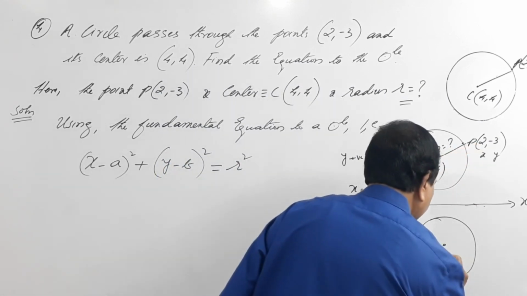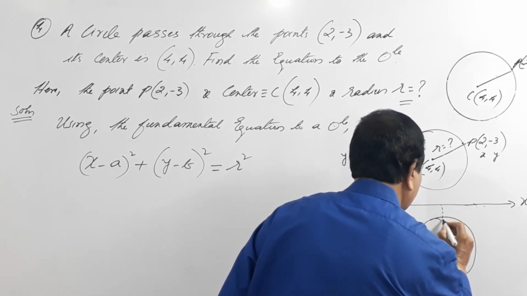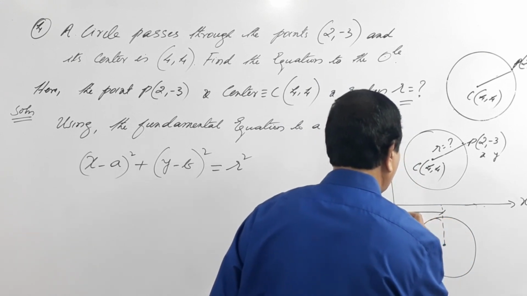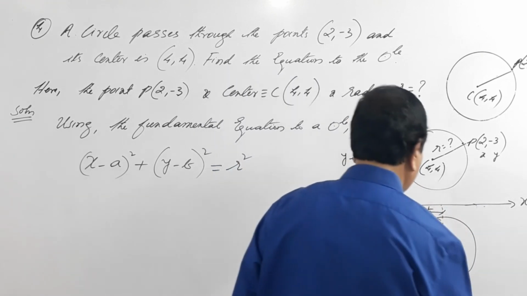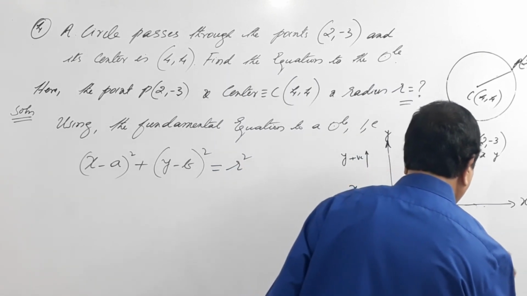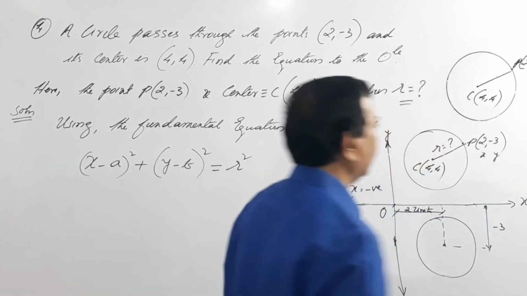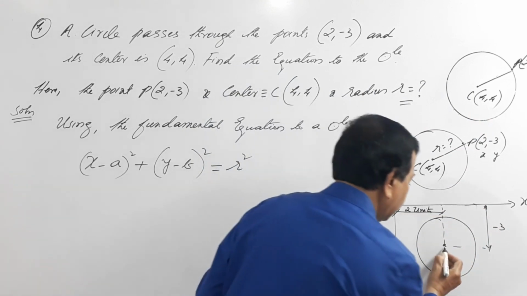So this is our x, if you draw a perpendicular from the x axis, this is our 2 units, and if you draw a perpendicular from the y axis, it means to say we have minus 3 units. So it means to say the circle is in